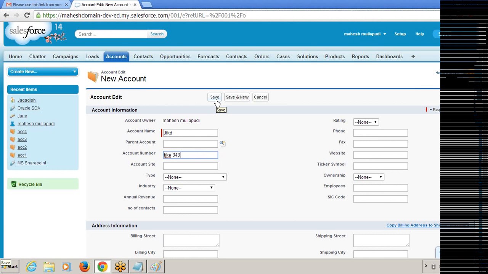So for finishing the transaction, for getting the full data from this customer, we need to create some relevant fields. We will enter the data into the fields, and once you click on the save button, the record will be generated. The record will be stored in the database.